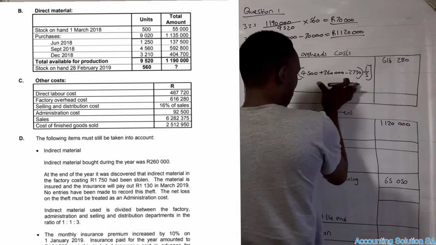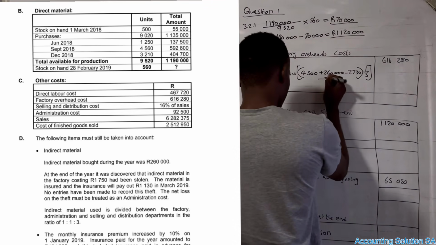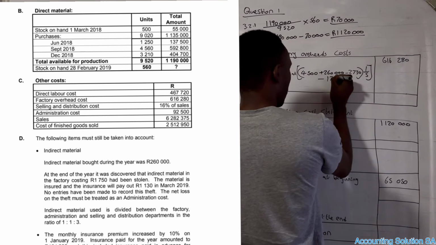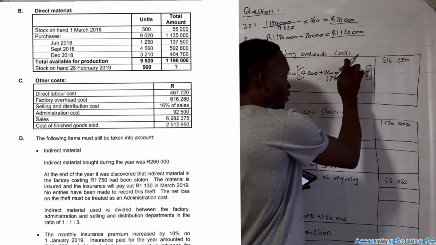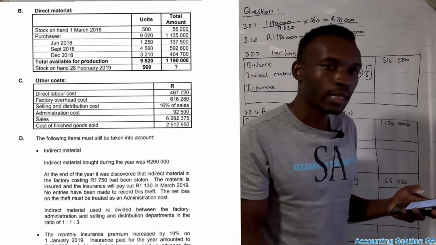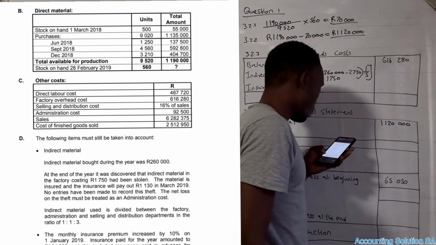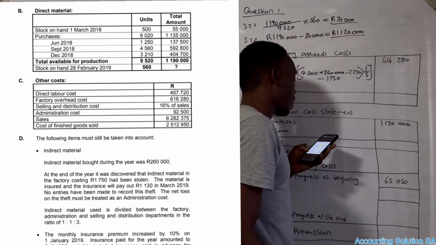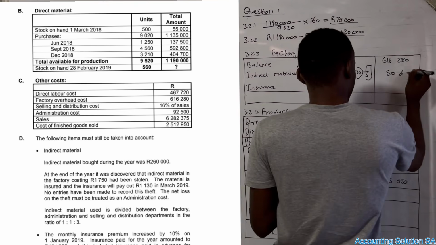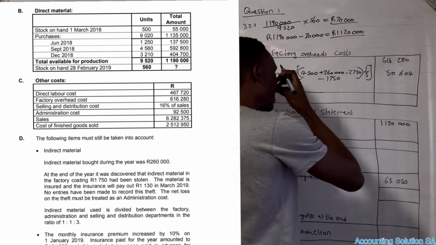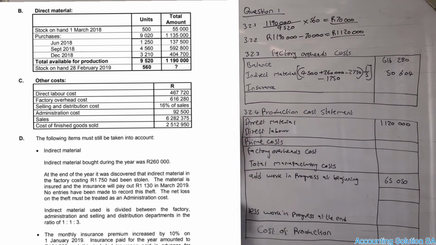At the end, the answer that you're going to get here, you're going to subtract 1,750, because that one we can't allocate including it here because that one is for factory only. Then if you do the calculation properly, it will give you 50,604. That's how you calculate indirect material.